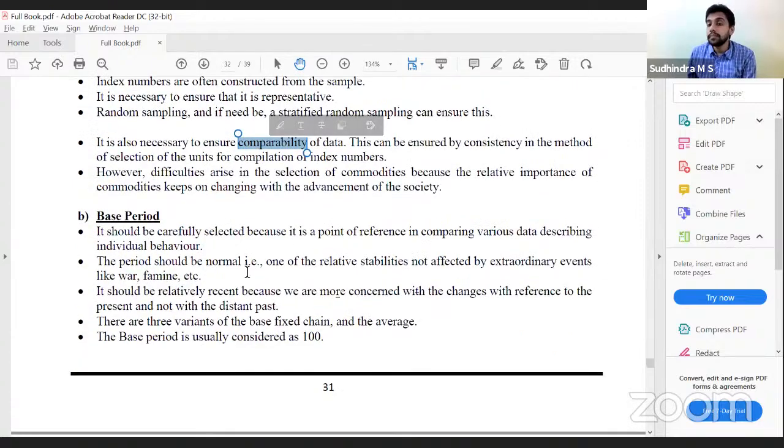Base period. Selection of the base period is very important. The period that we select should be normal. There should not be any abnormal or extraordinary events that have occurred, and it should be relatively recent. The base period will always be considered as 100.